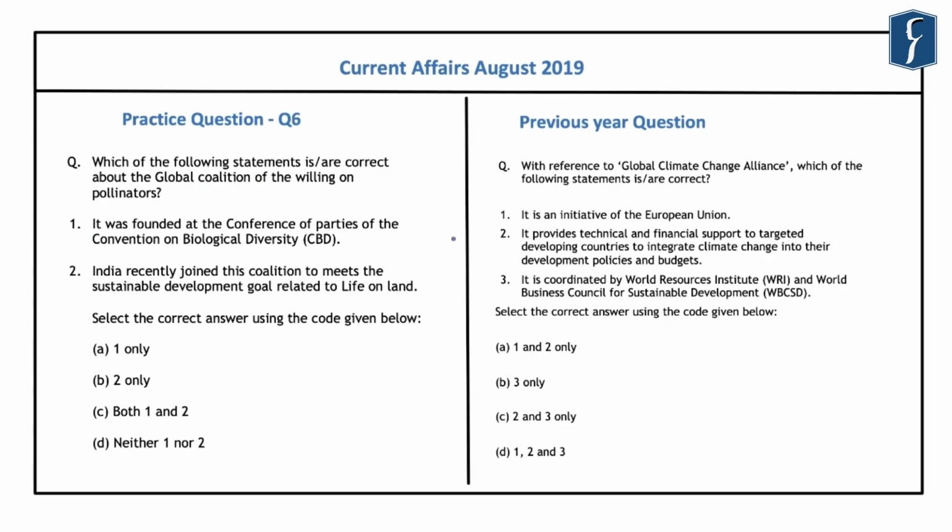Now, the sixth question has been created based on the Global Coalition of the Willing on the Pollinators. This Global Coalition of the Willing on the Pollinators was in news in the month of August because Nigeria had become the fourth African country to join it. Now, this question has been formed based on another global climate change alliance about which a question was asked in the preliminary examination of the year 2017.